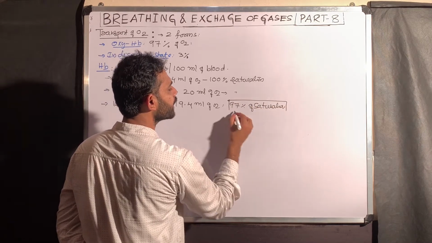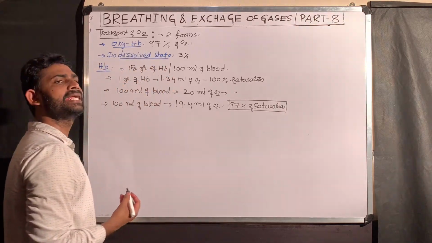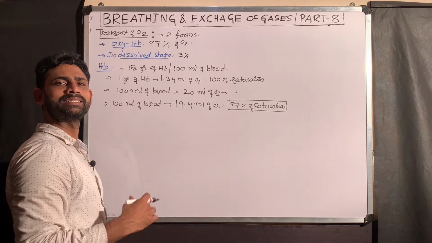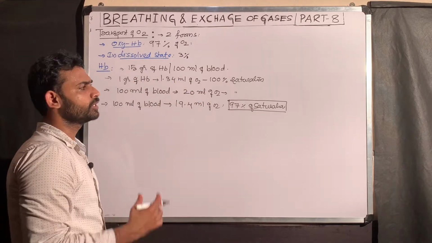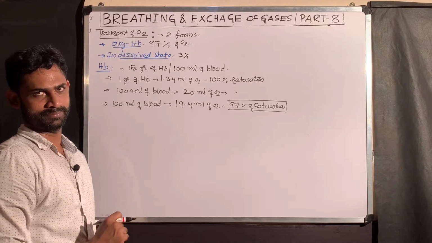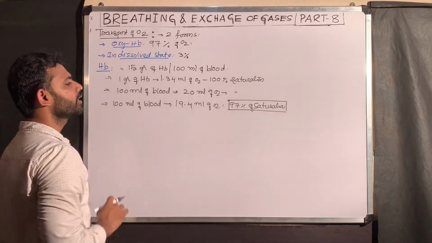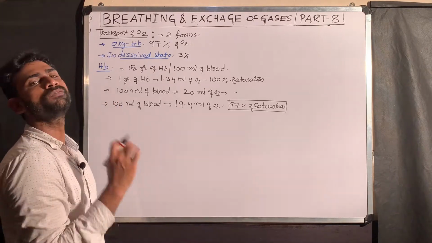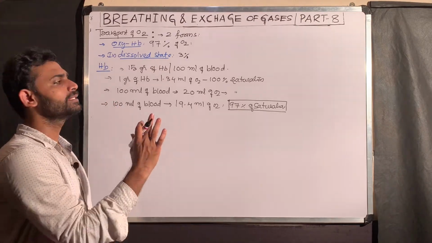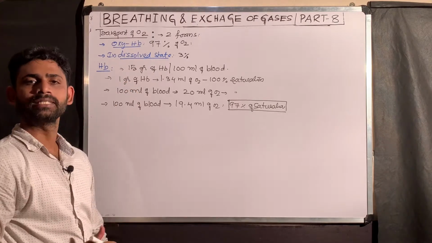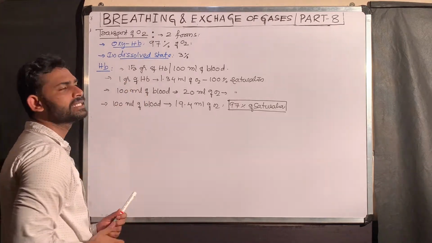Practical saturation is only possible at 97%. When the partial pressure of oxygen is 100, hemoglobin is saturated only 97%. That is why every 100 ml of oxygenated blood carries 19.4 ml of oxygen. This is the general information.